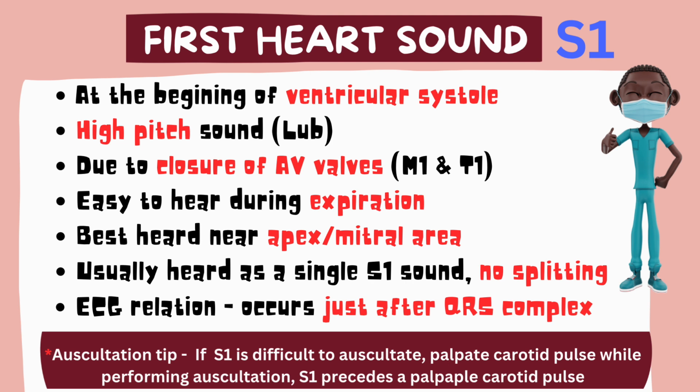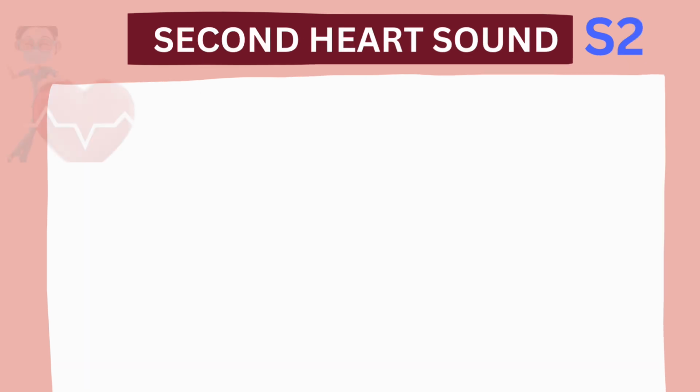If we take an ECG, S1 occurs just after the QRS complex. Auscultation tip. If you find it difficult to auscultate S1, palpate the carotid pulse while listening. S1 precedes a palpable carotid pulse.